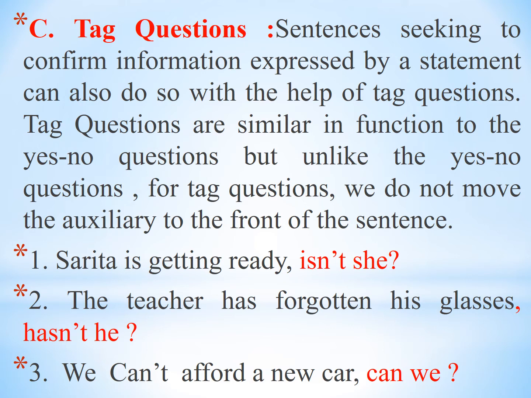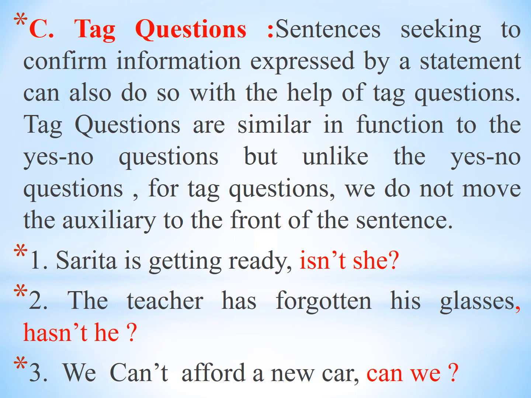Now here is is the auxiliary verb or helping verb. Then we have to add not after is. Isn't she? Sarita is the subject, and because she is female, we use she for Sarita. Isn't she? Not is added, apostrophe T is added to the helping verb is, and then the subject she is there, and a question mark is put after she, the subject.